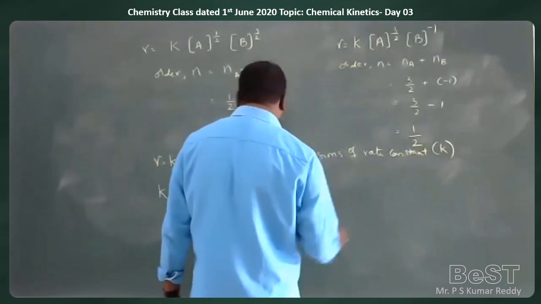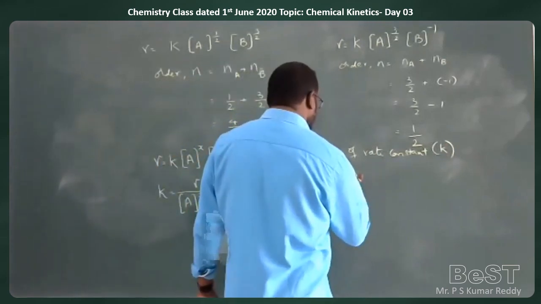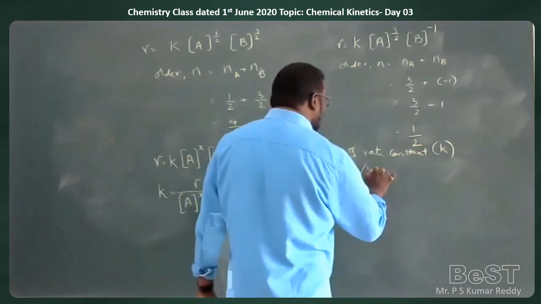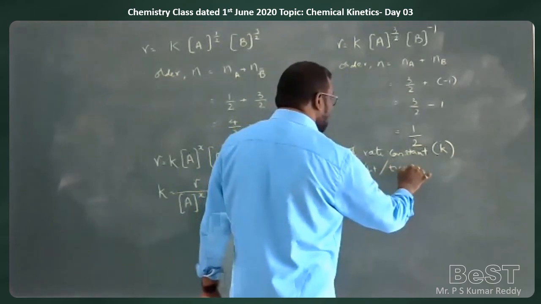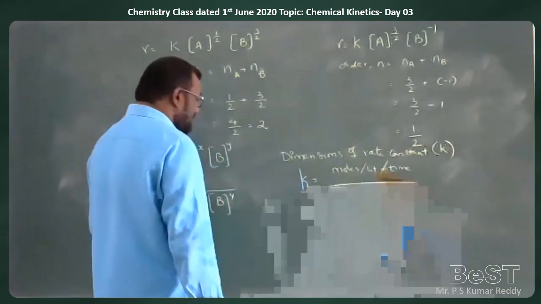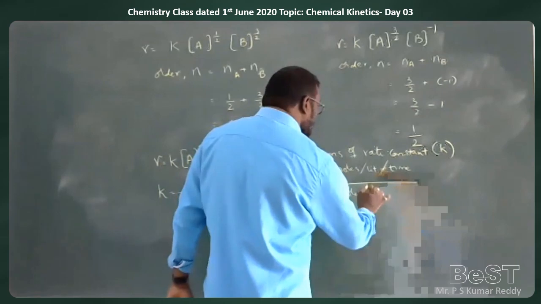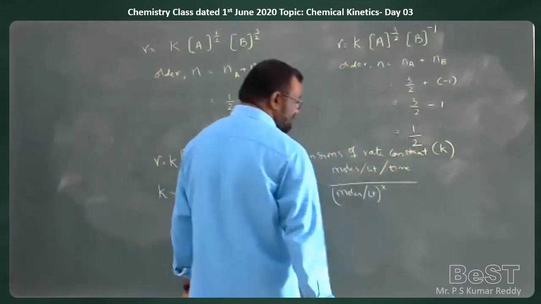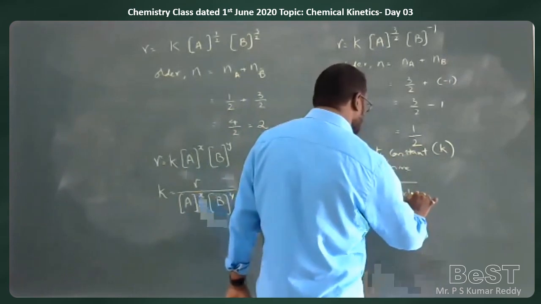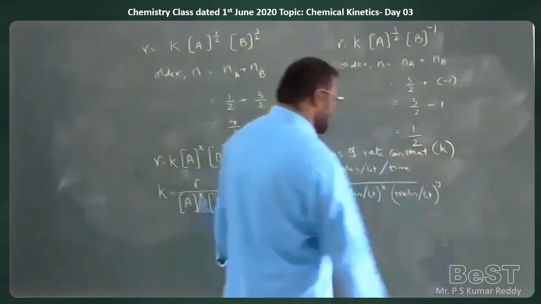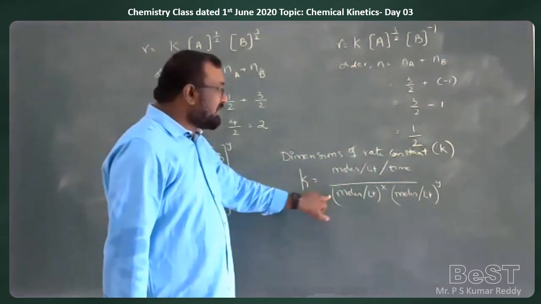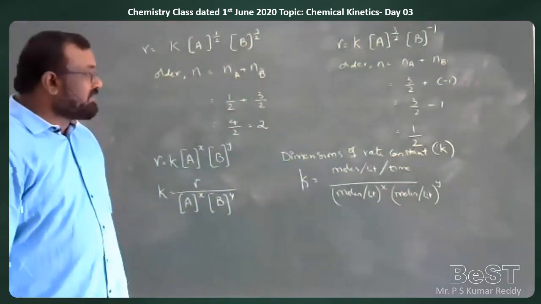So K is equal to R, the rate of the reaction, which is moles per liter per second, that is concentration by time, divided by A, which is moles per liter to the power of X, into B, moles per liter to the power of Y. So this is concentration by time, this is concentration to the power of X, and this is concentration to the power of Y. The powers are X and Y.